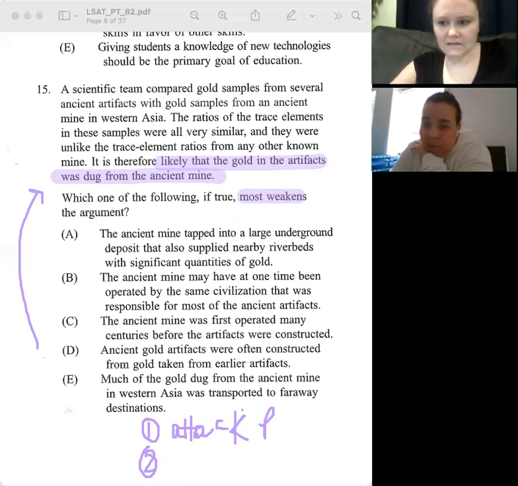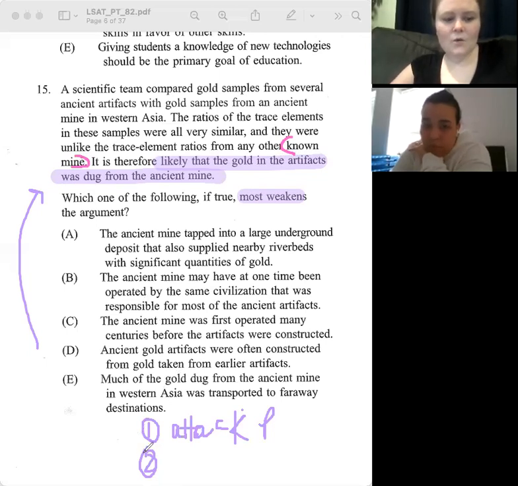I want you to predict. When I read, I picked up on the same thing you said, where it said known mines, but maybe they just have not found other mines where this could possibly be from. Yeah, if it said we only know about 10% of the mines in the world, that would be a great way to attack one of the premises.